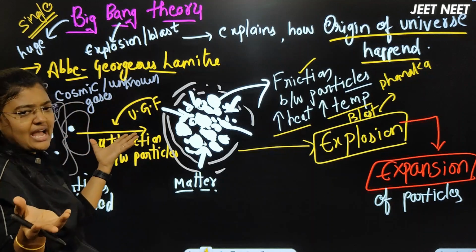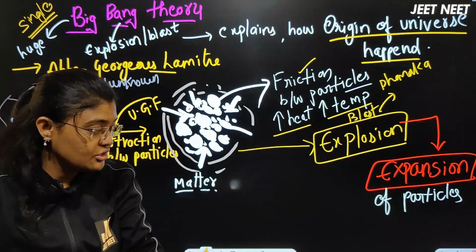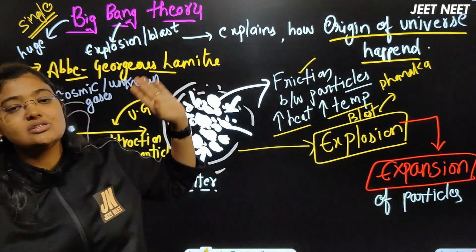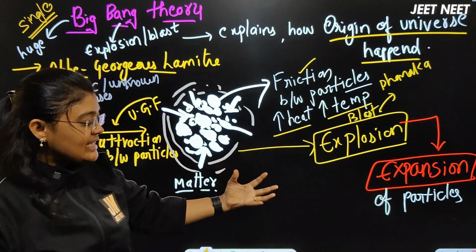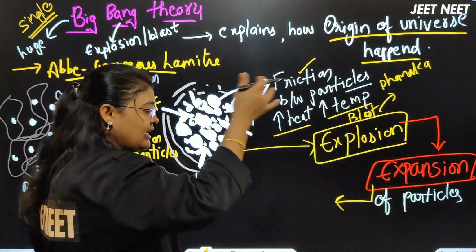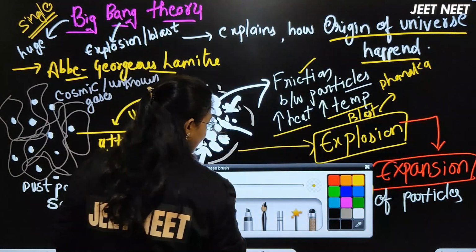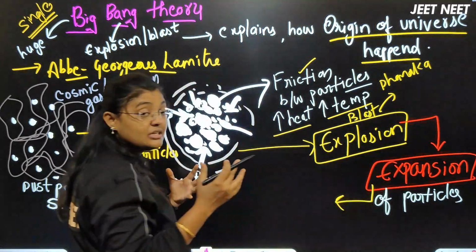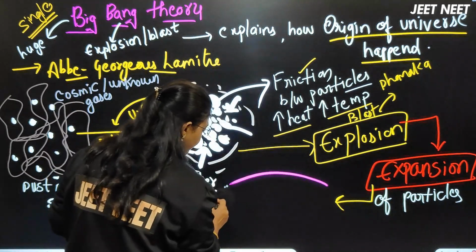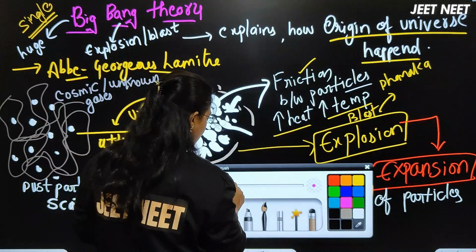Once that explosion has happened, now the expansion started. That expansion of the dust particles is what he calls the origin of the universe, right? These dust particles slowly started expanding. When they expand, the dust particles formed structures called nebulas. Actually there will be a formation of the nebula, right? Formation of a nebula.